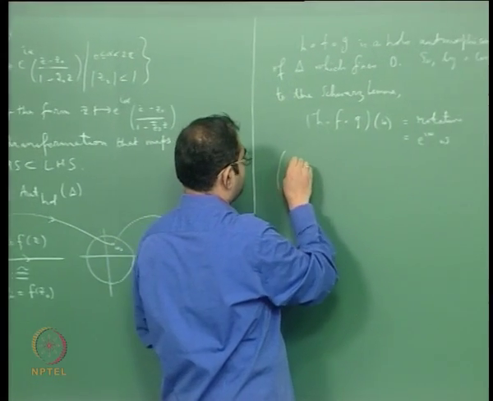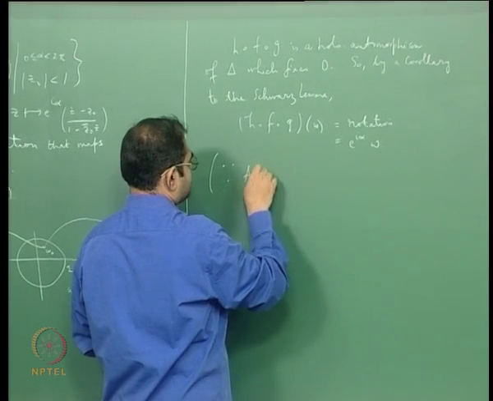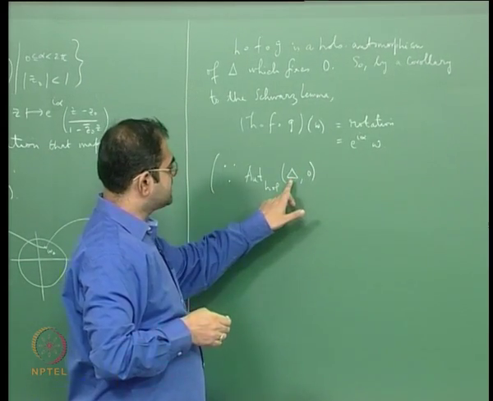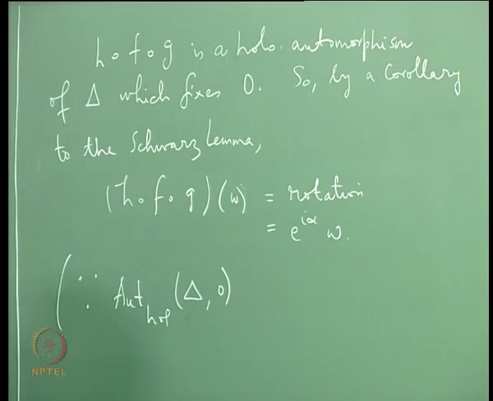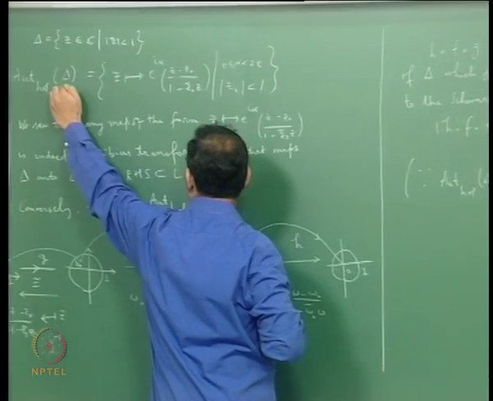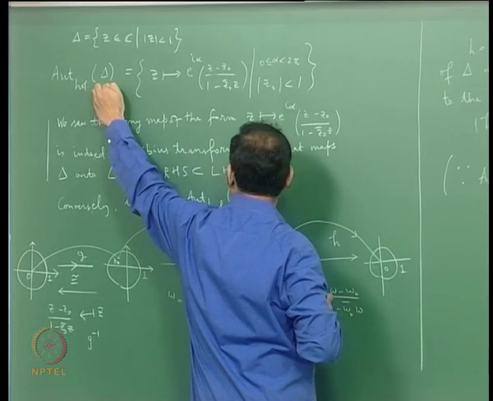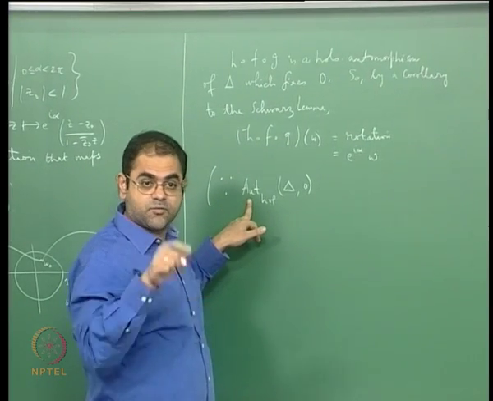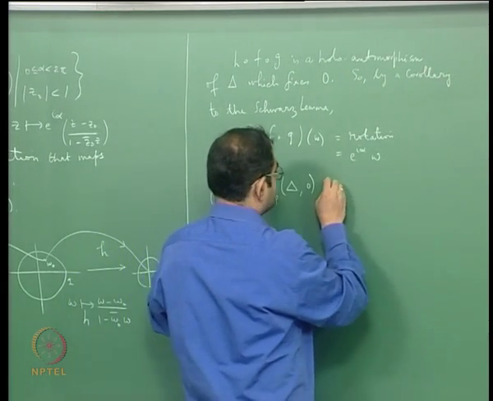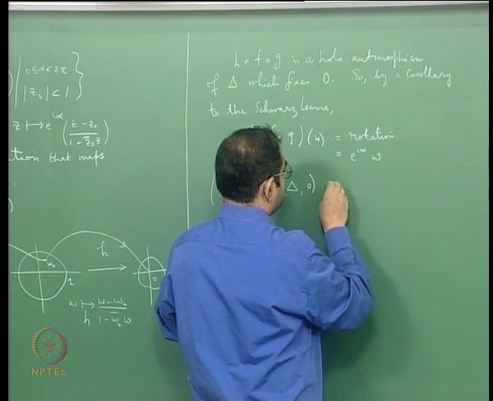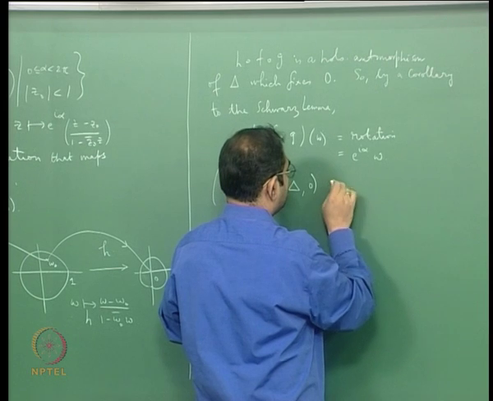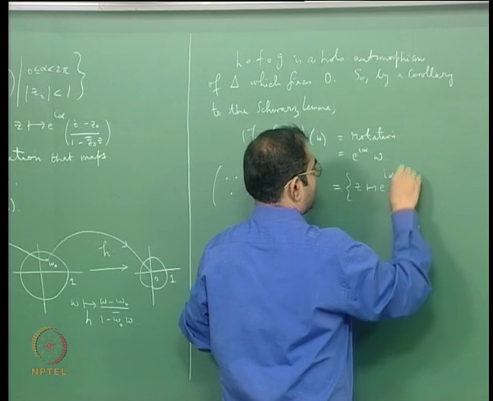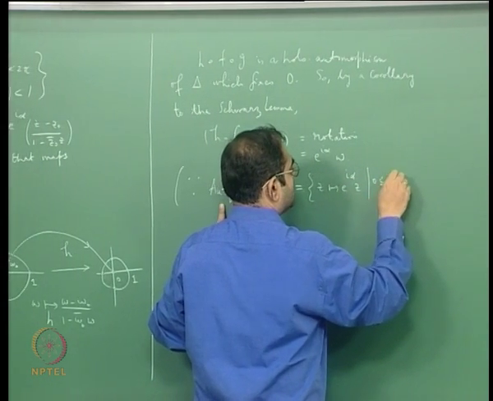This is something that we have already seen, this set of holomorphic automorphisms of the unit disk which preserve the origin. These are all holomorphic automorphisms, bijective holomorphic maps of the unit disk onto itself, and this is the subset of maps which send 0 to 0. This is identified with the rotations, the set of all z going to e to the i alpha z, where alpha varies from 0 up to 2 pi.